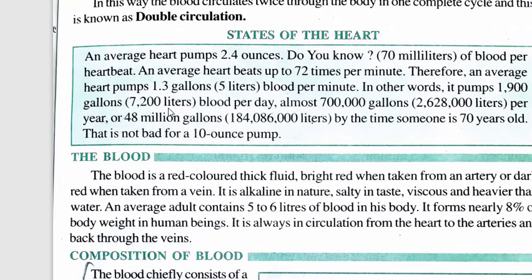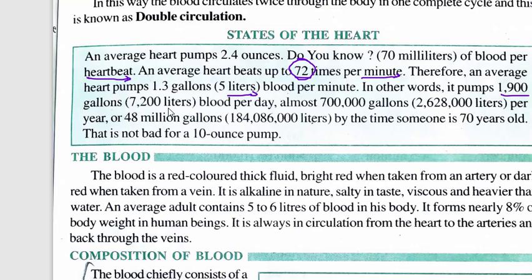Stats of the heart. An average heart pumps 2.4 ounces, that is 70 milliliters of blood per heartbeat. So this is the amount of blood it pumps in one heartbeat. An average heart beats up to 72 times per minute. So this is a normal heartbeat of any human being. Therefore, on average the heart pumps 1.3 gallons, that is 5 liters of blood per minute. In other words, it pumps about 1900 gallons, that is 7200 liters of blood per day,